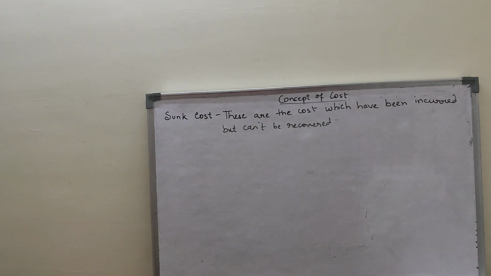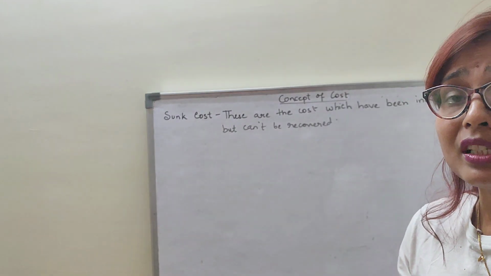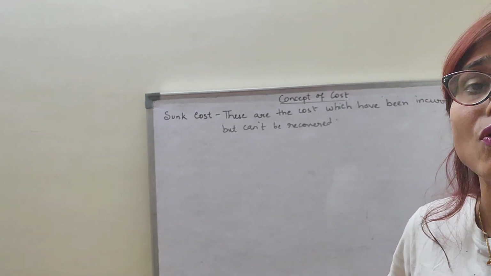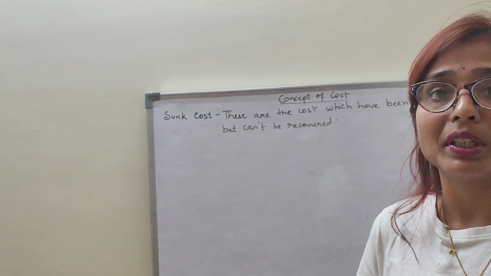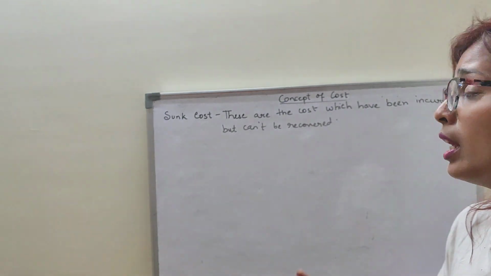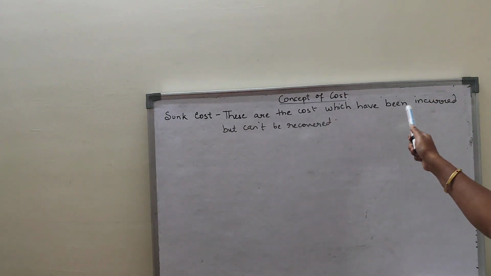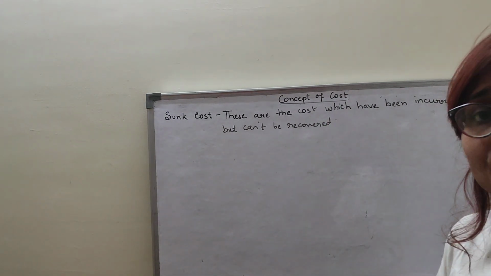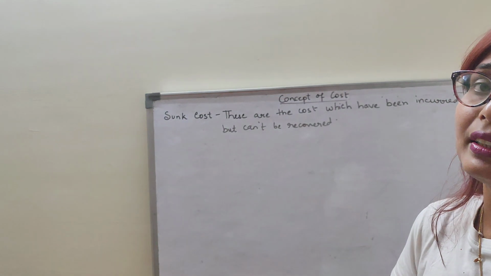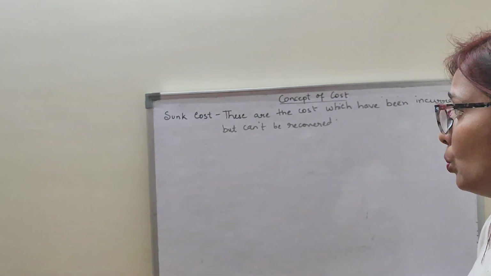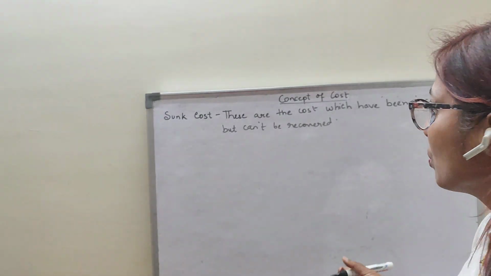Now coming to the sunk cost. So sunk cost means this is the cost, children, which you have already paid for a purpose, but it cannot be recovered in the future. These are the costs which have been incurred. That means you have already incurred the money, but it cannot be recovered in the near future. With an example, I will make you more clear.